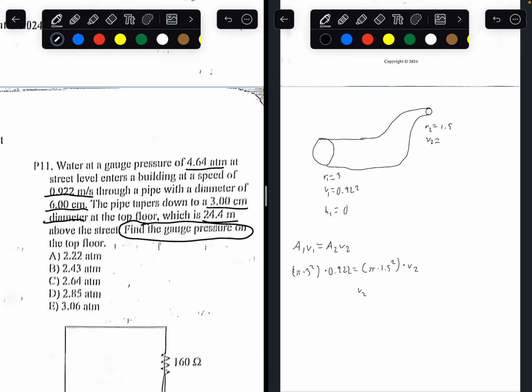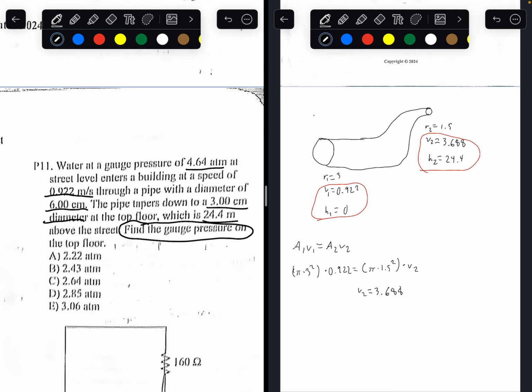So plugging everything in, this is what you would get for velocity. The velocity flowing through the second cross-section is going to be 3.688 meters per second. What about the height of the second circle? That's given to us. It's 24.4 meters above the surface. So now you have everything you need. You especially need these two for the next step.